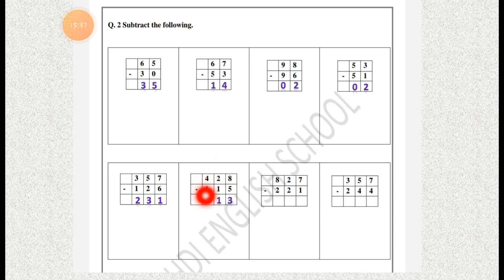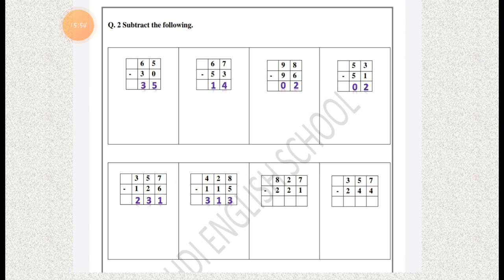Now the hundreds column, 4 minus 1. So take 4 fingers and just remove 1 finger from it. How many fingers are left? Just write down into your book.